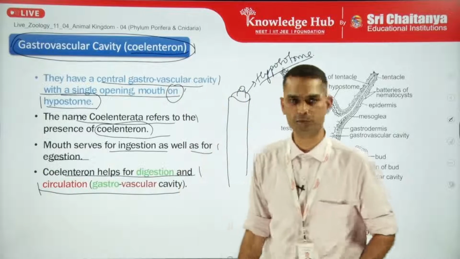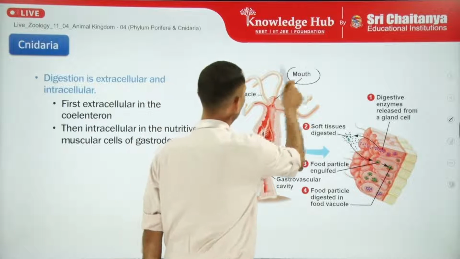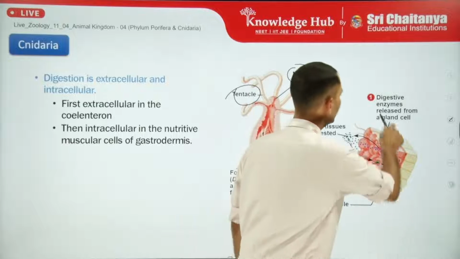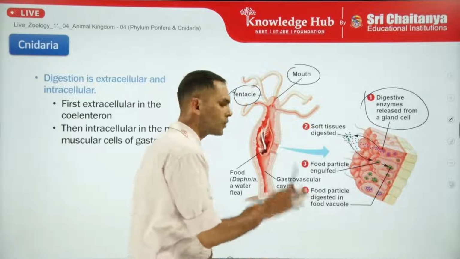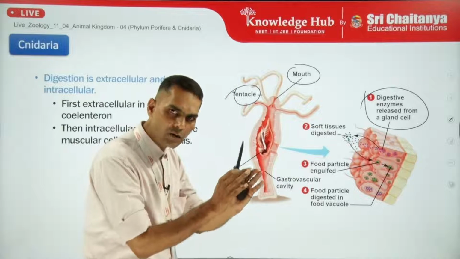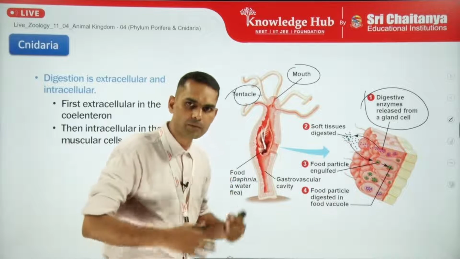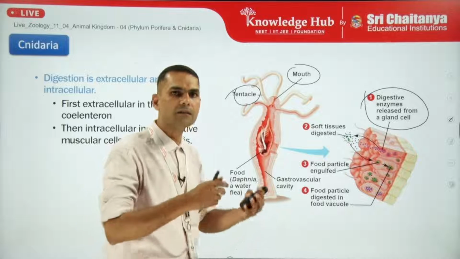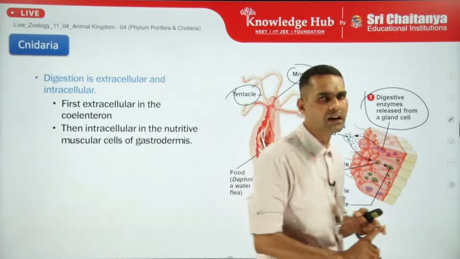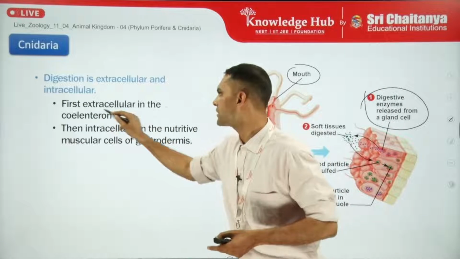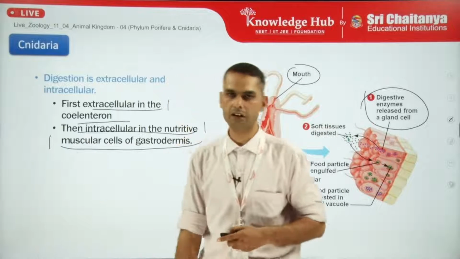So this I have already explained. Now moving to the next part, here we can see that this is the mouth, these are the tentacles, and digestive enzymes are released from the gland cells present in the gastral layer, so the digestion takes place extracellularly first. Afterwards the partially digested food is phagocytosed by the cells of the gastral layer, and further digestion is carried out in an intracellular manner. So digestion is both extracellular as well as intracellular, first extracellular in the coelenteron and then intracellular in the nutritive muscular cells of the gastrodermis, right?